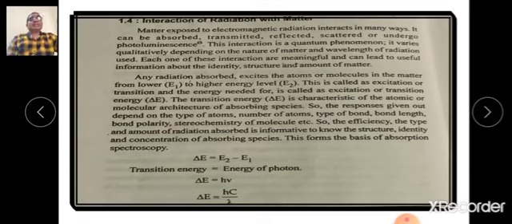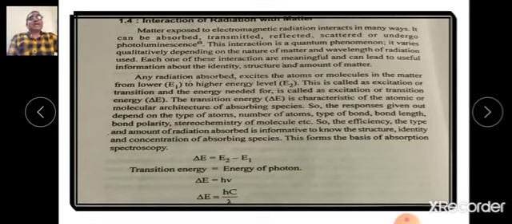This process is called excitation or transition, and the energy required for this process is called excitation energy or transition energy, denoted by delta E. This transition energy is characteristic of atomic or molecular architecture of absorbing species.